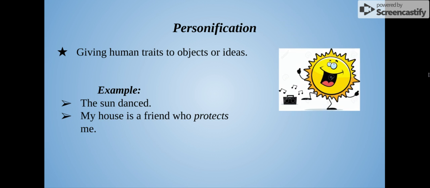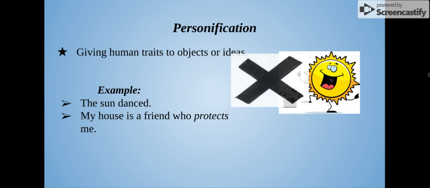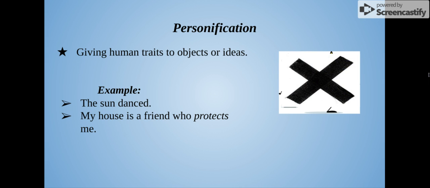Let's take a look at personification. It gives human traits to objects or ideas. For example, the sun danced. The sun can't really dance, can it? It can't, because the sun is not a person. It's just exaggerating a human trait, because humans would dance, but they're using the sun danced. So it's not true. Basically, personification is giving human traits to objects or ideas.